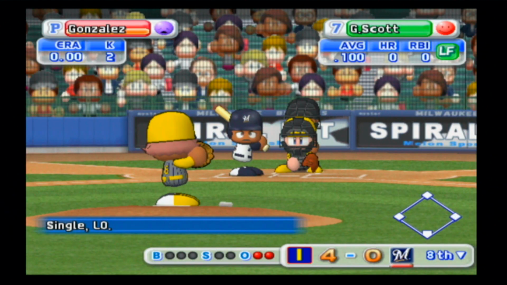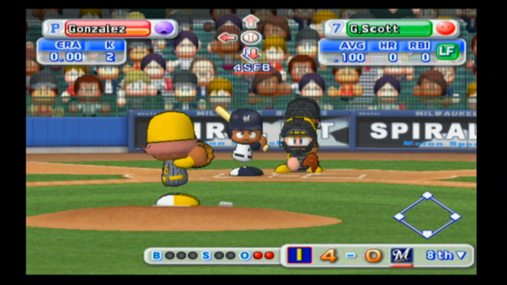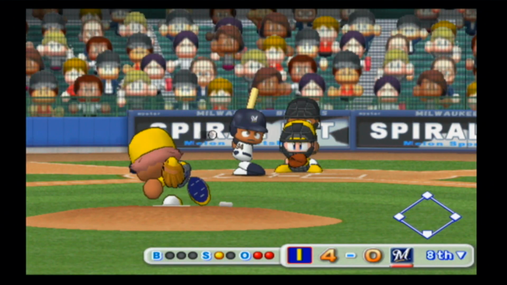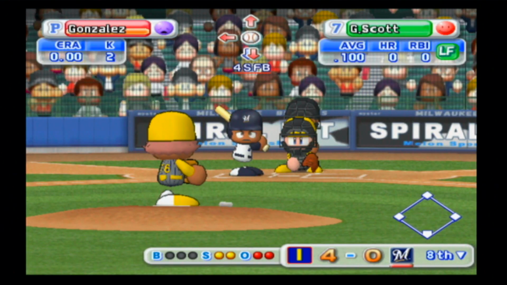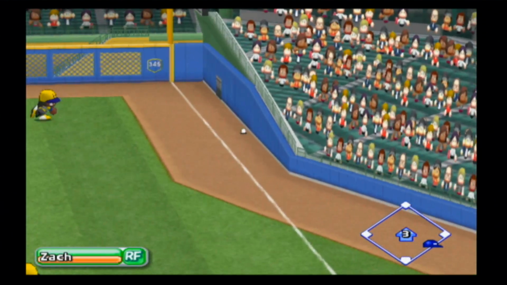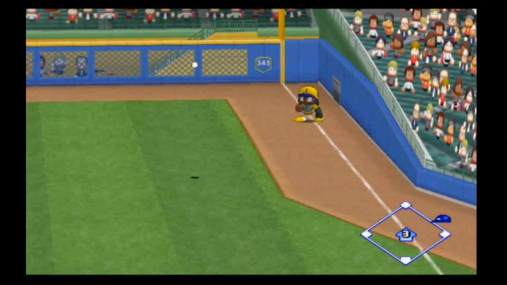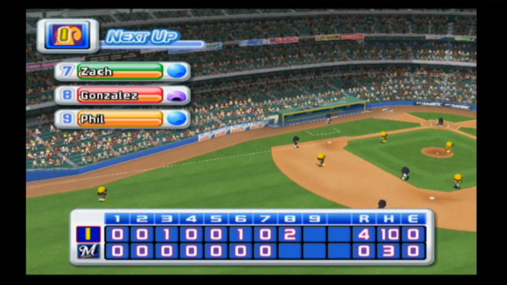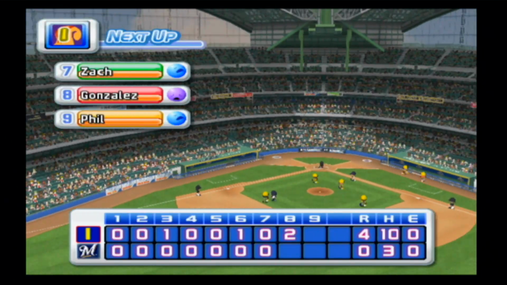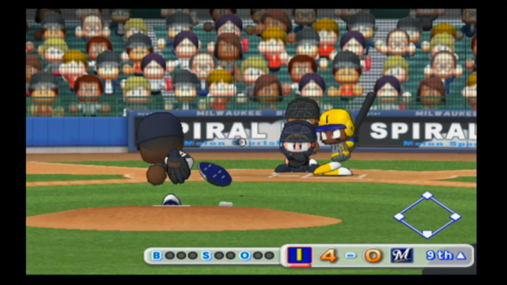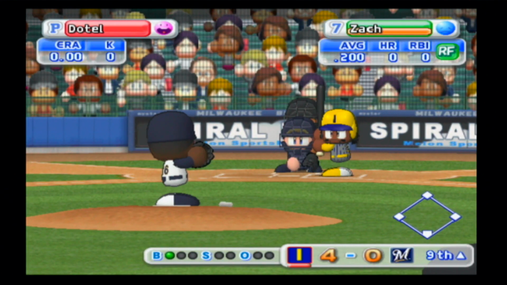Smooth sailing so far. Here's Scott. He is 1 for 2 today. Looks at strike 1. Swing and a miss, makes it 0-2. Hits this one sharply down the line. That's going to roll into the corner. He is on his way to second. Here's the throw. It's going to be close, and he is going to be thrown out. Boy, I was even worried about a triple, and instead he gets cut down at second base with an excellent throw from Zach, who is going to lead off this 9th inning. He is also 0 for 3. I do believe 2 strikeouts and a ground out in between.